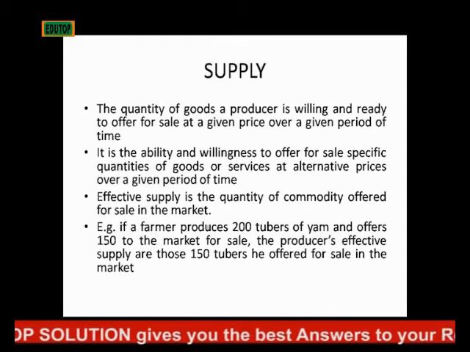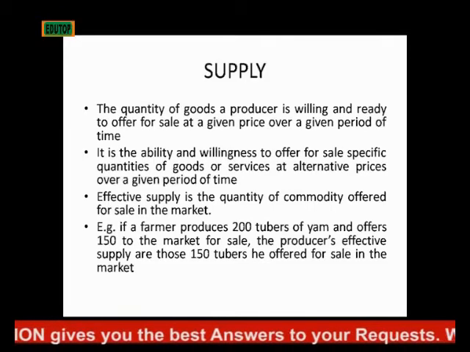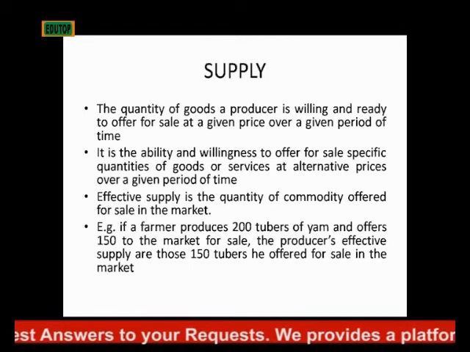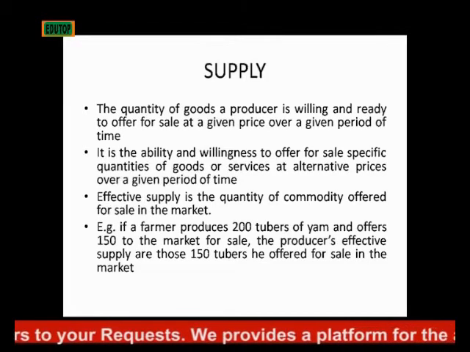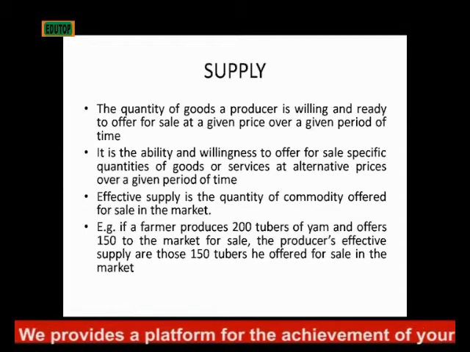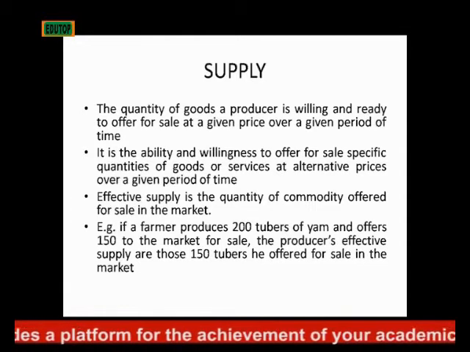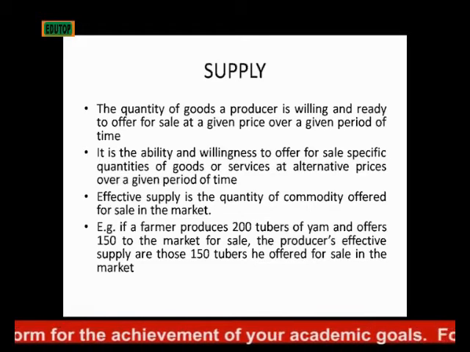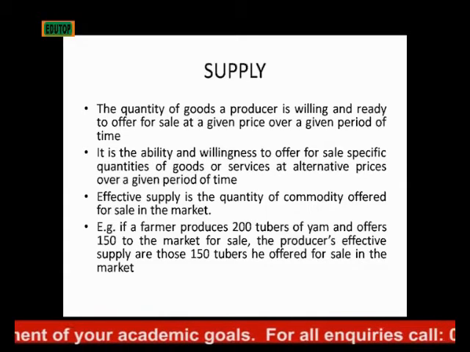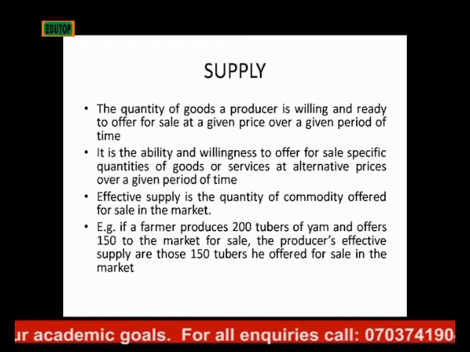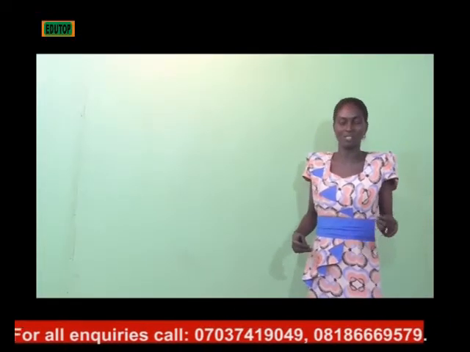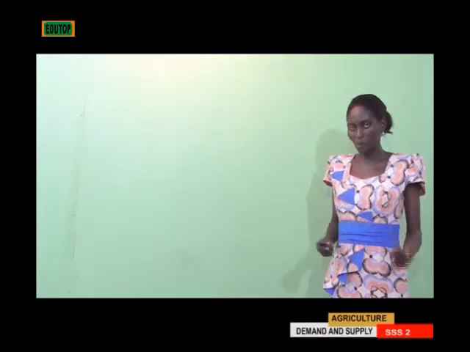Then effective supply is the quantity of commodity that a producer offers for sale in the market. The quantity of commodity that a producer brings for sale in the market is called an effective supply. For instance, if a farmer produces 200 tubers of yam and he takes 150 to the market for sale, the effective supply of such a producer is the 150 he took to the market for sale, not the 200 he produced. So the amount he is willing to offer for sale is his effective supply.